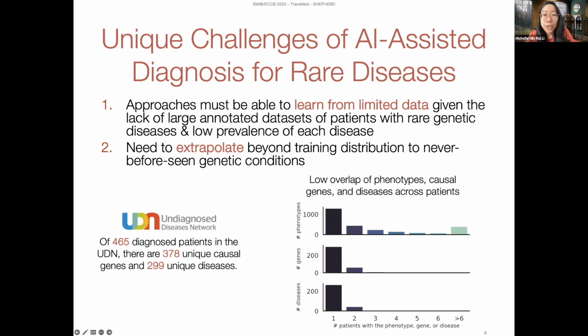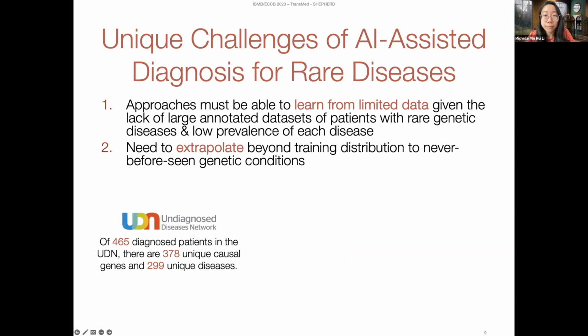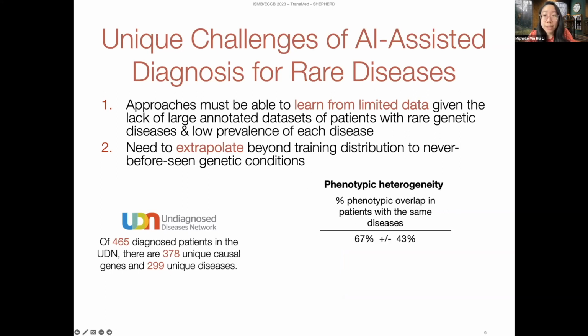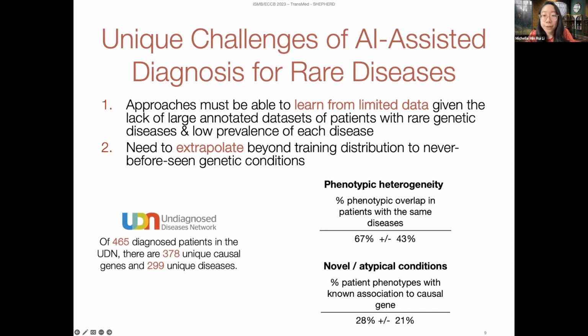So let me give you a better idea of this challenge using the patients from the Undiagnosed Diseases Network, or the UDN. The UDN is a multiple site program in the US aimed to diagnose patients with rare diseases. Out of the 465 diagnosed patients in the UDN, there are 378 unique causal genes and 299 unique diseases. So most genes, phenotypes, and diseases are only seen in a single patient. Even within the same disease, patients have considerable phenotypic heterogeneity, sharing only 67% of phenotypes on average. And only 28% of patient phenotypes are known to be associated with the patient's causal gene, indicating that these patients have atypical presentations of known diseases or completely novel conditions.